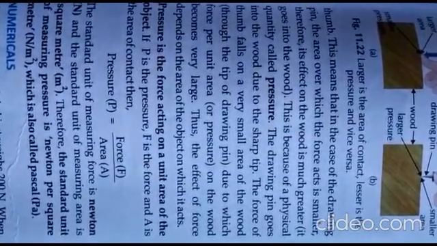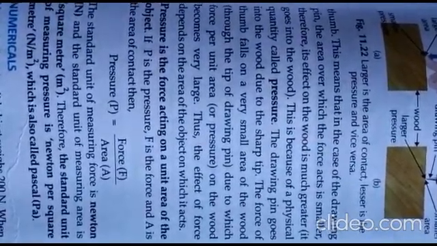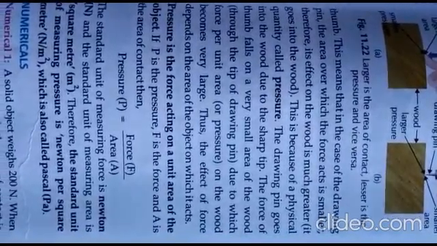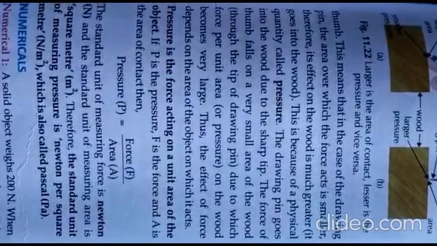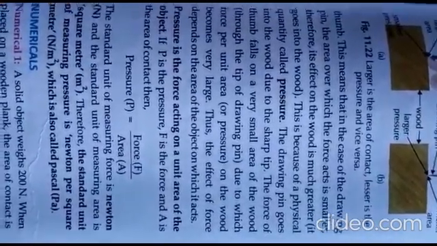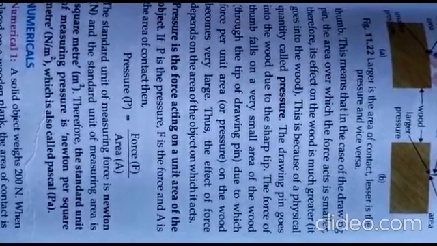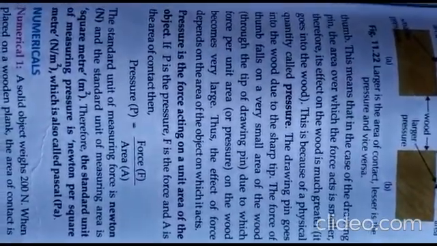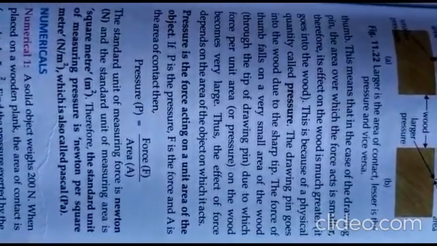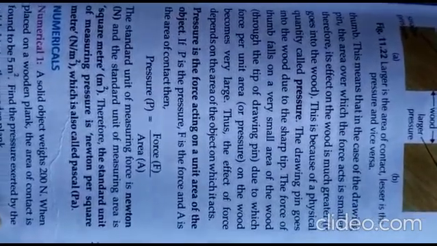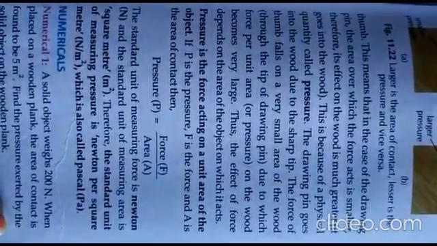The drawing pin goes into the wood due to the sharp tip. The force of the thumb falls on a very small area of the wood through the drawing pin, due to which the force per unit area, or the pressure on the wood, becomes very large. Thus, the effect of the force depends on the area of the object on which it acts. जितना कम एरिया होगा उतना ही ज़्यादा प्रेशर होगा. So we can say that pressure is the force acting on a unit area of an object.